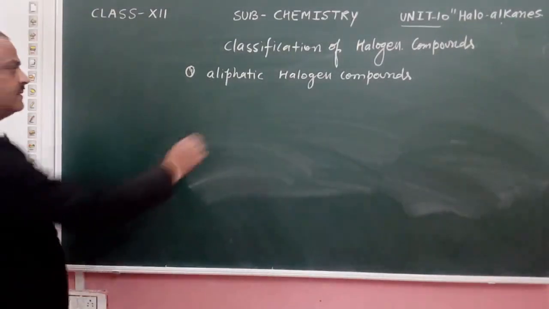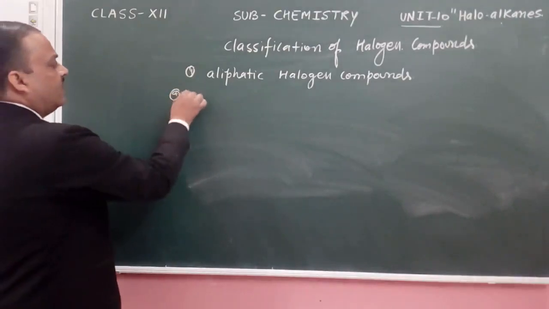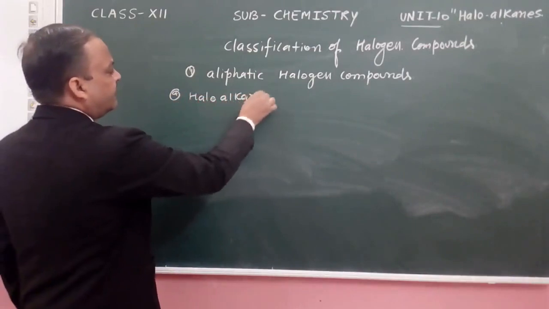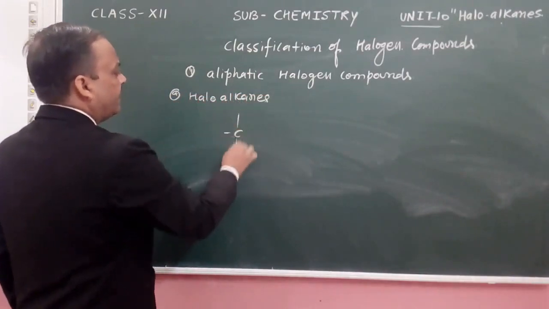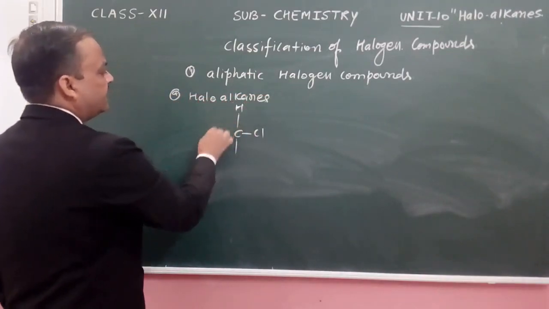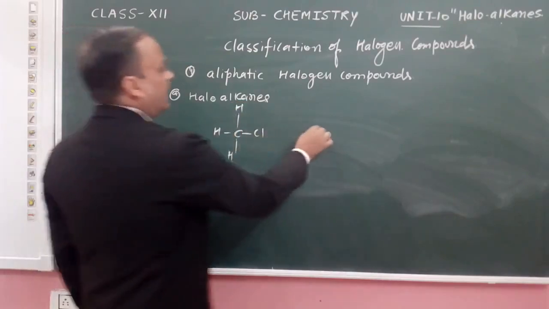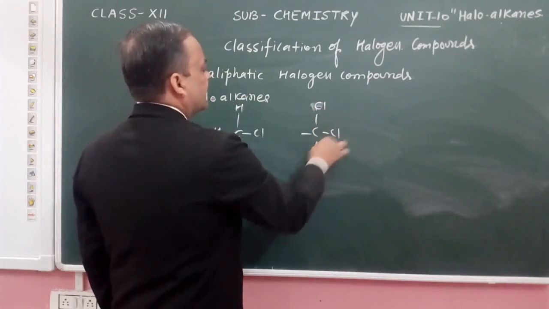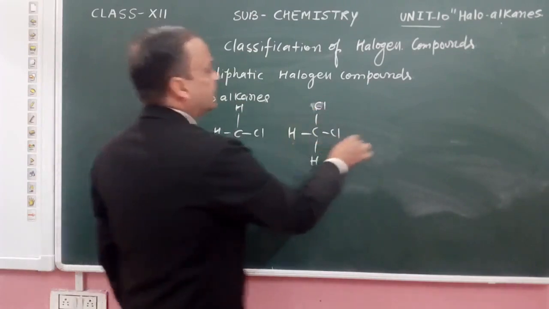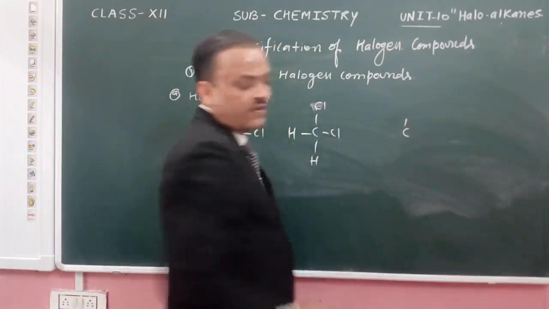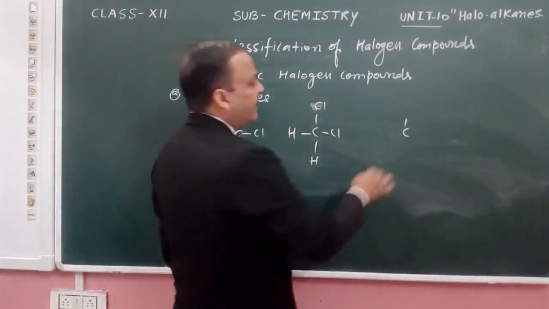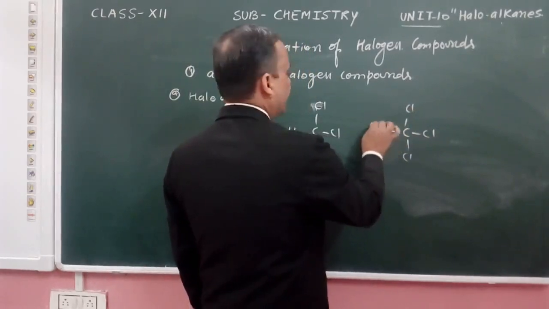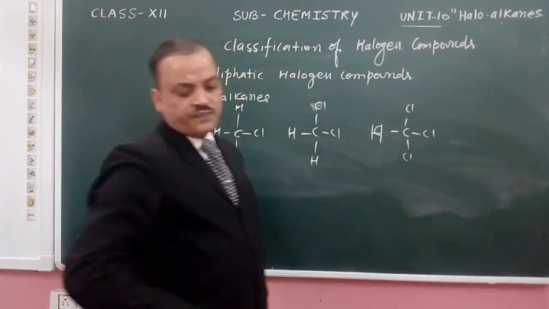In haloalkanes we have examples like CH3Cl. Another example is CH2Cl2. Another example is the replacement of another hydrogen atom.